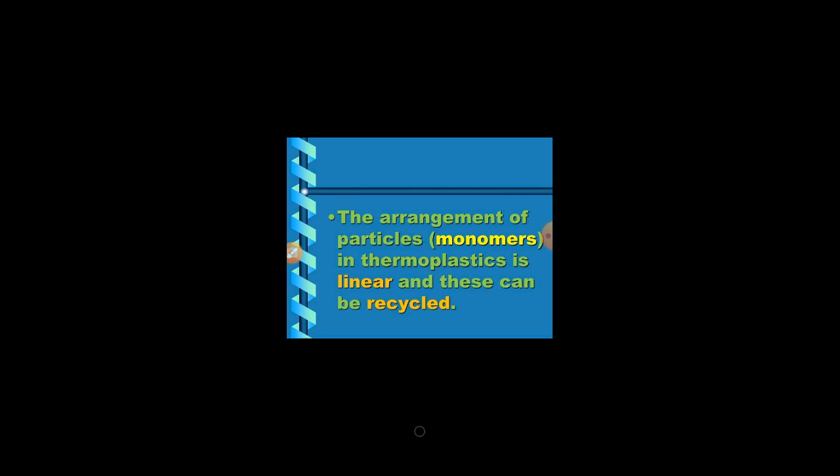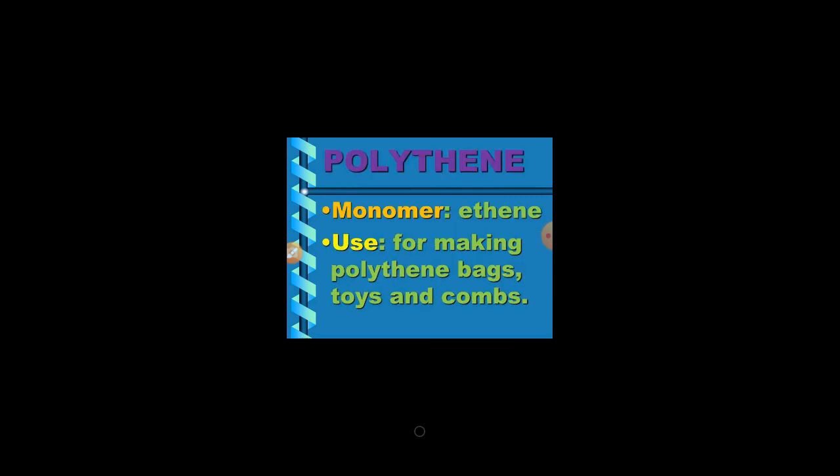The arrangement of plastic in thermoplastic is linear and these can be recycled. We can say that these are linear with monomers. Many small monomers are arranged in a straight chain. So these are known as linear arrangement and these can be recycled. Next, the example of thermoplastic is polythene. In polythene, which is the monomer here? Ethene. And poly means many. So we can say that many small monomers like ethene combine together and form polythene. So here the monomer is ethene.